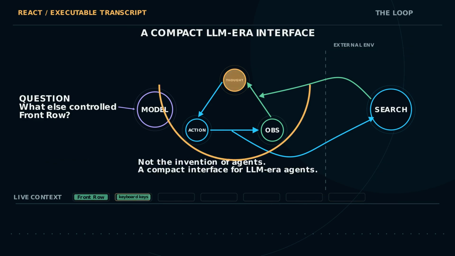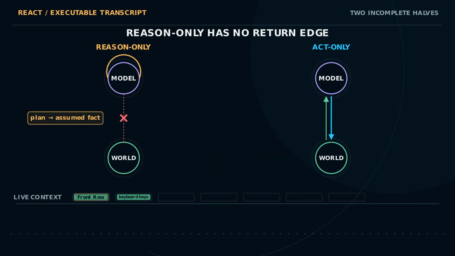ReAct did not invent agents, tools, or feedback control. Its durable move was narrower: put generated reasoning and environment interaction into one readable, evolving transcript. Before ReAct, consider the 2 incomplete halves.